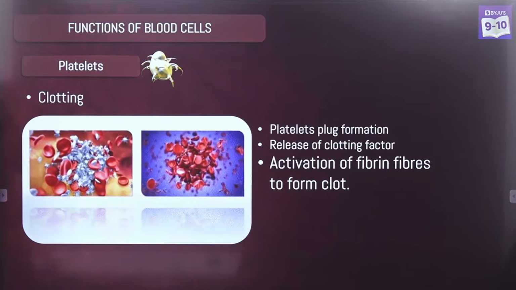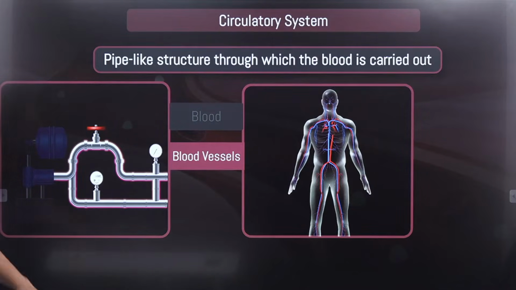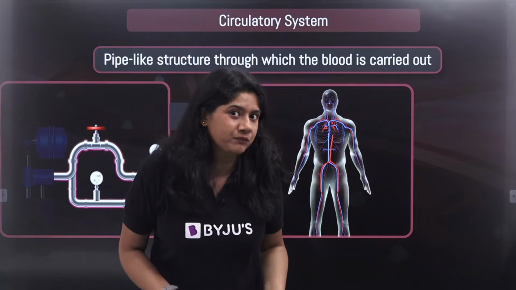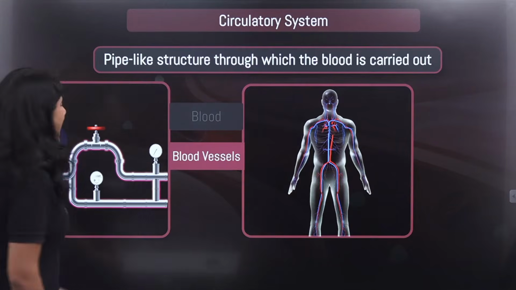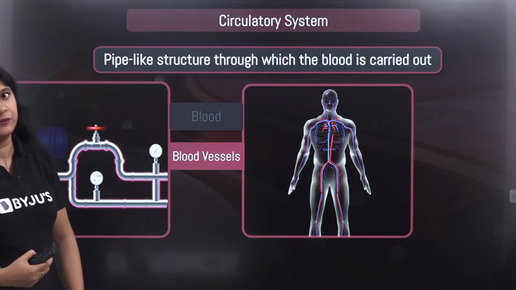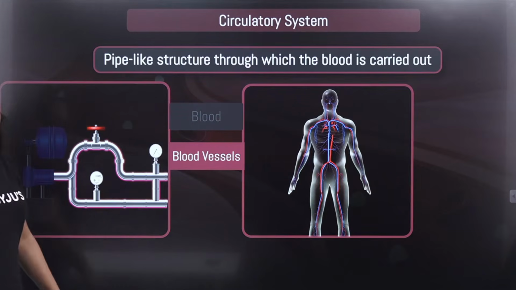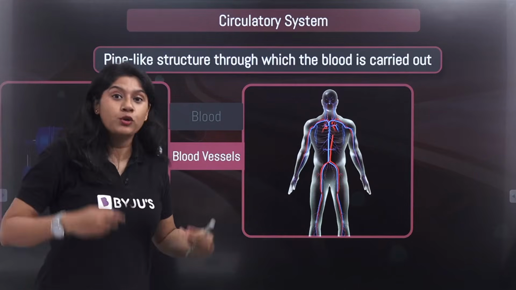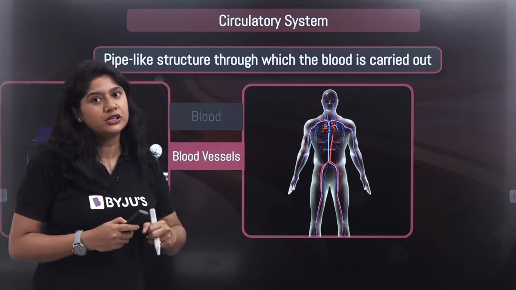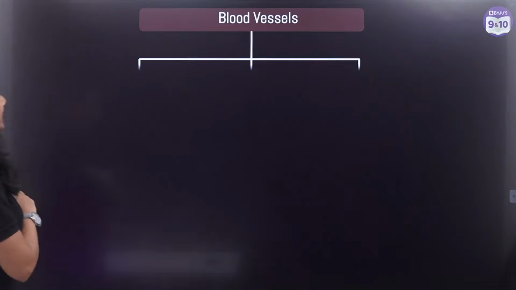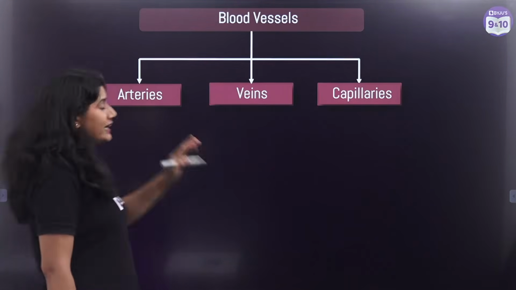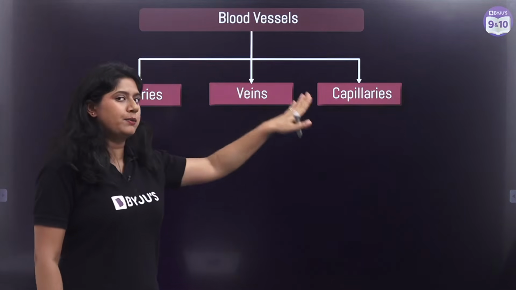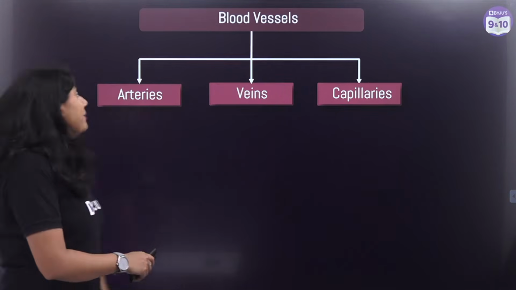Now we'll move ahead and understand the other component of the circulatory system. So now we know the blood is flowing, but where is the blood flowing? Absolutely correct. Similarly, as in a water pump system we have the pipes, in our body we have the blood vessels. In these blood vessels, the blood carries various important nutrients and other material. Now we'll take a look at the blood vessels. We can broadly divide them into three types: arteries, veins, and capillaries. Let's understand about all of these.